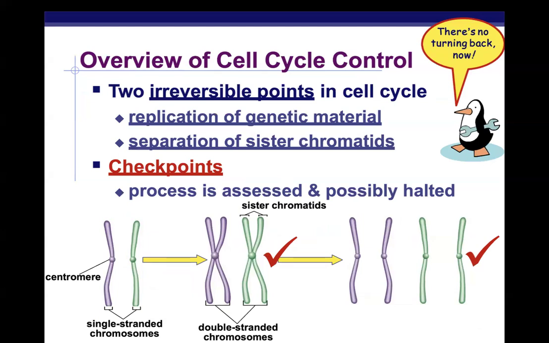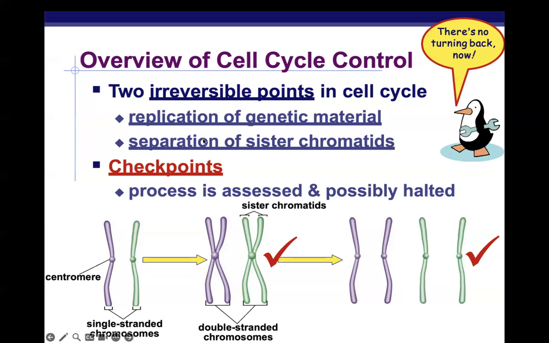From our talk last time on the cell cycle, there are really two irreversible points where something really important happens and the cell can't go back. One is in the S phase, the replication of genetic material. Once a new copy of DNA has been made in preparation for cell division, you really can't go back. You can't destroy half the DNA and now only have one copy. That's kind of like a one-way street. There's no coming back from the replication of genetic material in the S phase.